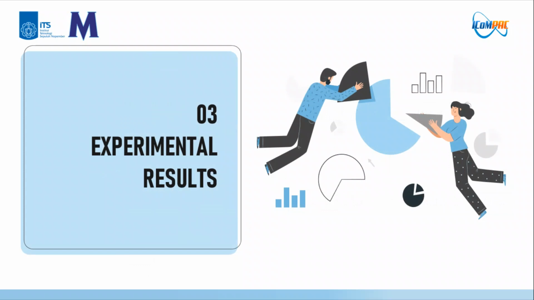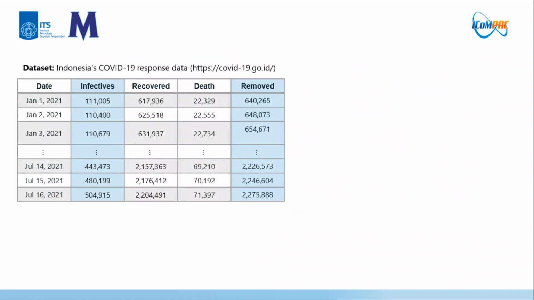Experimental results. So next, this is the dataset that we use in our research. It is obtained from Indonesia's COVID-19 response data from this website. The data consists of 5 columns. We use the second and the last columns as the infectives and removed compartment.